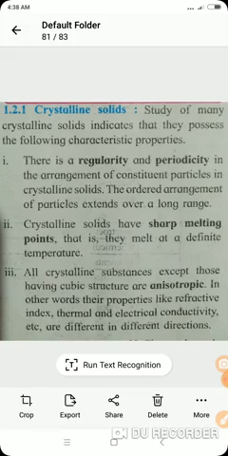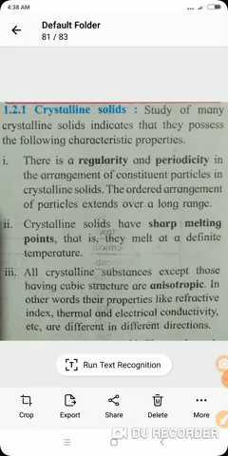What is the meaning of anisotropic? When crystalline substances have properties like refractive index, thermal and electrical conductivity, etc. that are different in different directions, such a condition is called anisotropy.